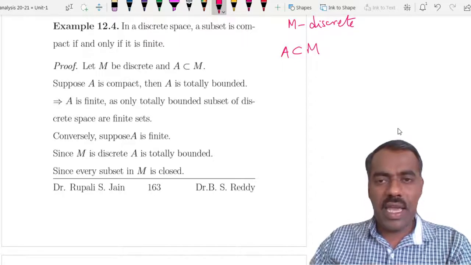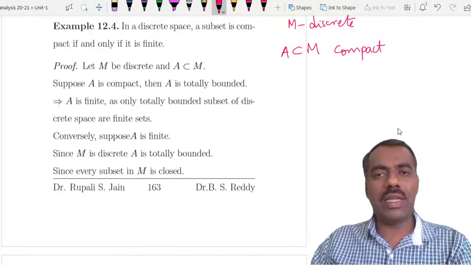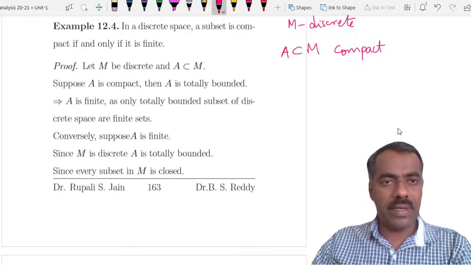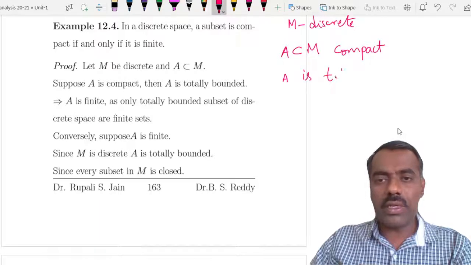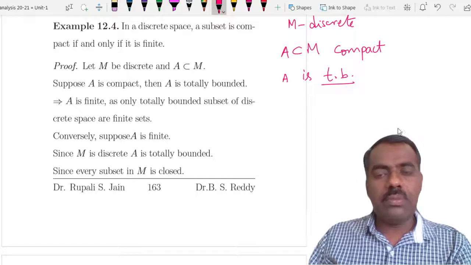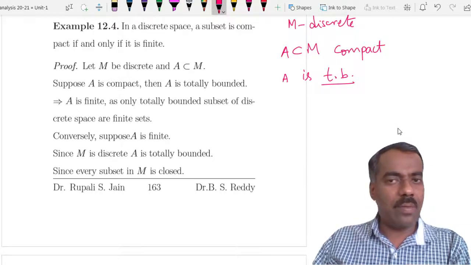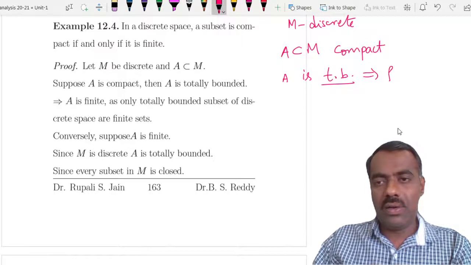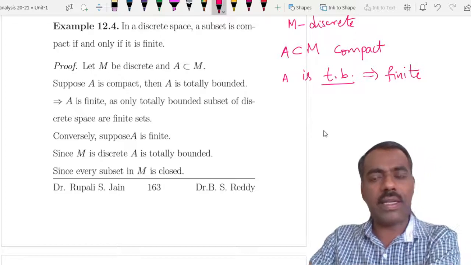Suppose A is compact. That means it is totally bounded and complete. So A is in particular totally bounded, because we have proved a result. What are all the totally bounded subsets in a discrete metric space? They are only the finite subsets. So we get that A is finite.